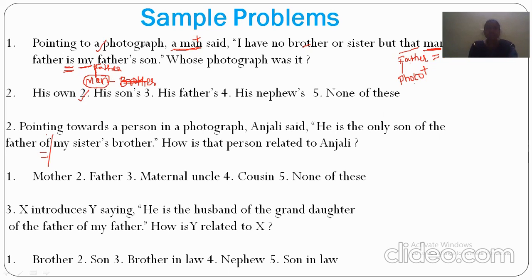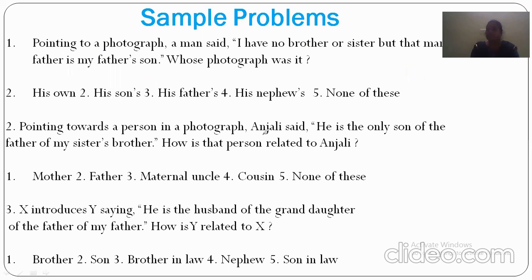So like this, if they have given you this kind of narrative ones, if equals to comes, you just put it as an equal symbol, equals to, and find out the relationships after is and find out the relationships before is and make them combined, then you will come to know the answer. So that is the first type of problems. Then second thing we'll see, pointing towards a person in a photograph, Anjali said.